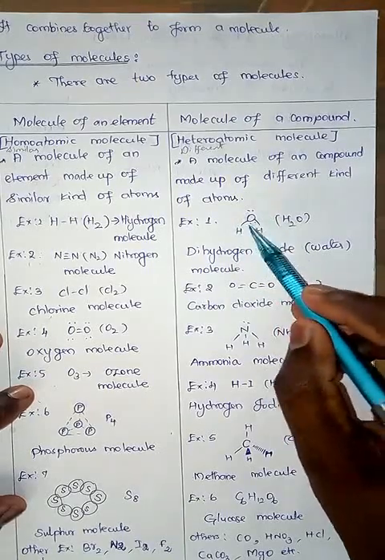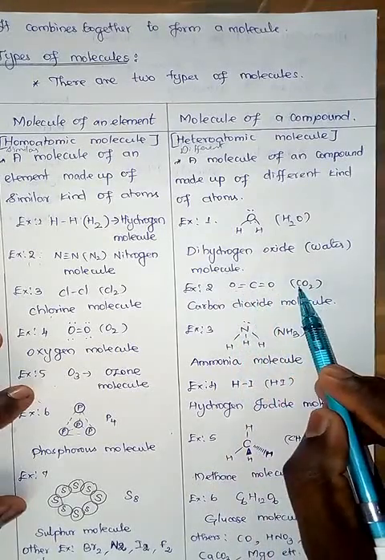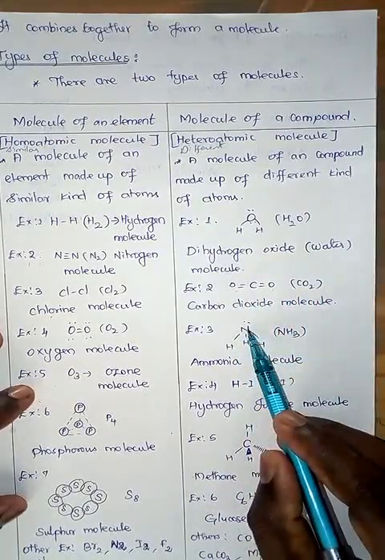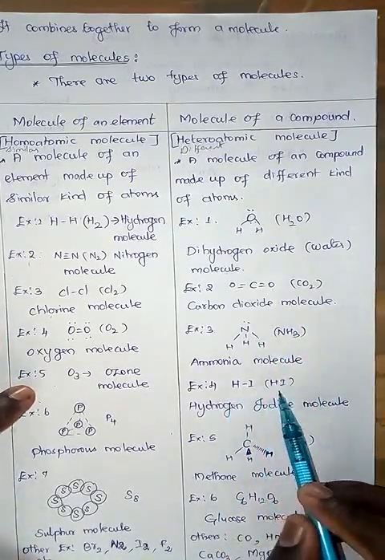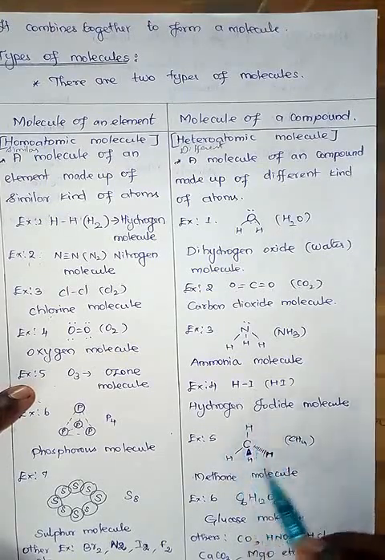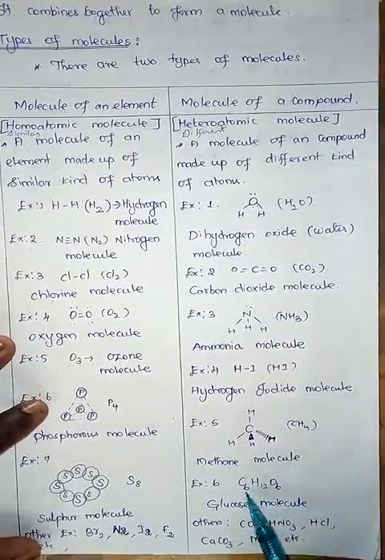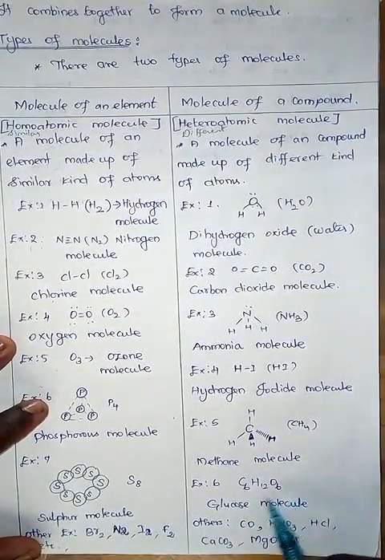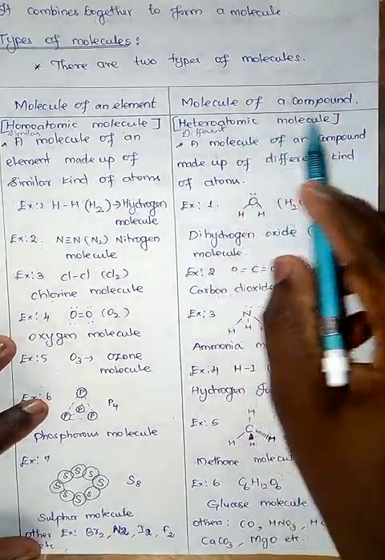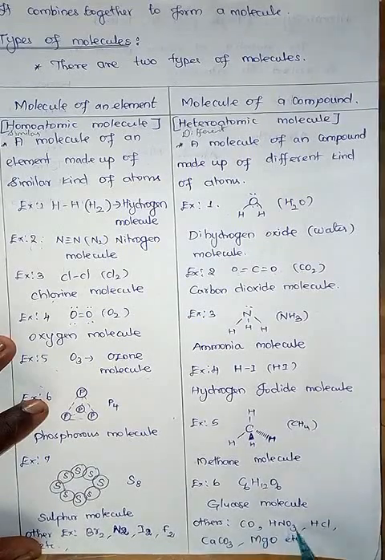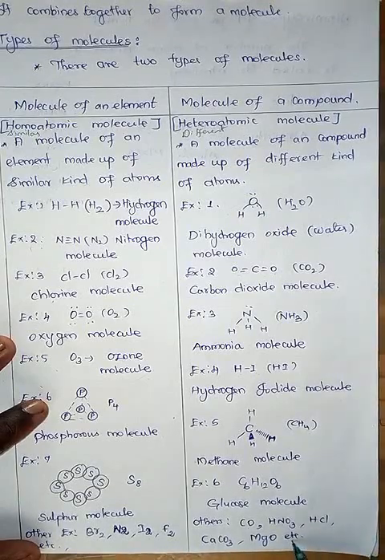So two different kinds of atoms combine to make a molecule, that is called a molecule of a compound. Other examples: carbon dioxide, carbon and oxygen, two different atoms. Ammonia molecule, nitrogen and hydrogen combined. Then HI, hydrogen iodide molecule. Then methane, CH4, two different kinds of atoms bonded. Not only this, the glucose molecule, it comes under carbohydrates, C6H12O6, three different kinds of atoms combine to make a molecule of a compound. Other examples: carbon monoxide, nitric acid, hydrochloric acid, calcium carbonate, magnesium oxide, etc.